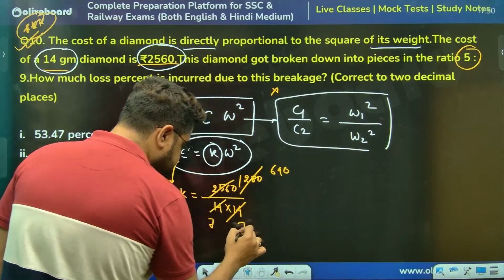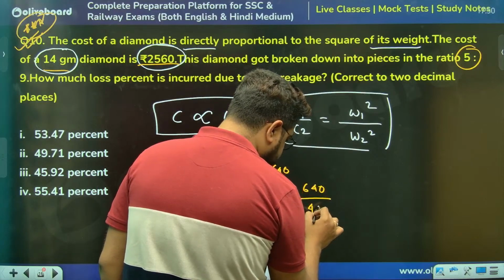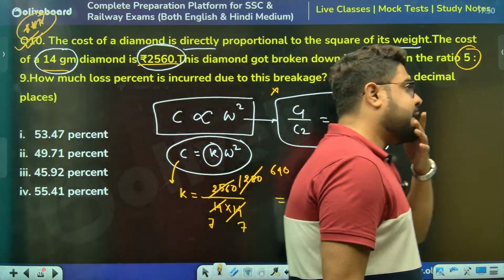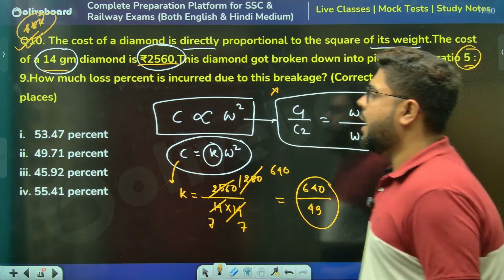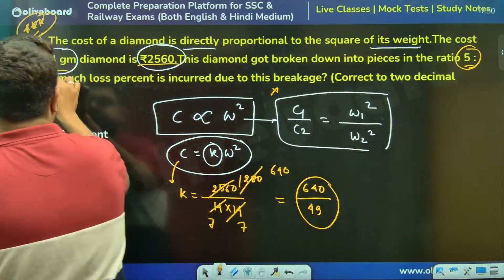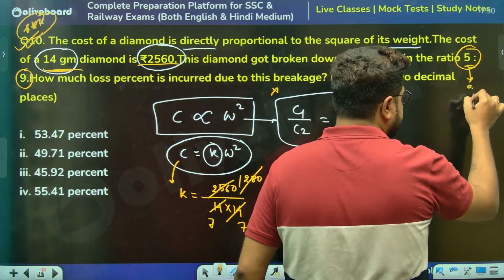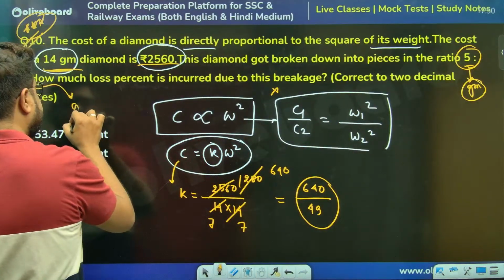This is 7. So I'm getting 640 divided by 49 as the value of k. Now it has been broken down in two pieces, one is 5 and another is 9. Meaning of the 14 gram diamond, one piece is 5 grams and another piece is 9 grams.